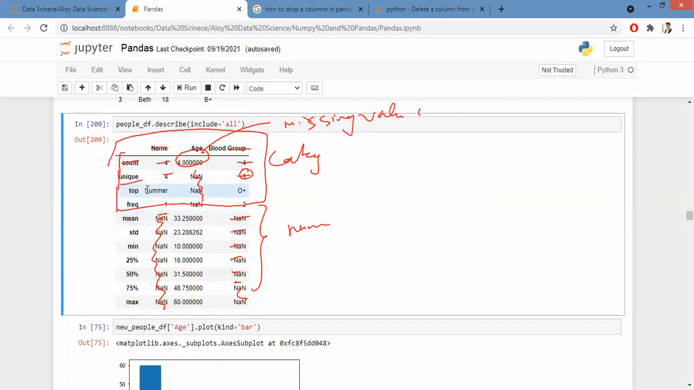Are you guys with me? Yes, sir. Sir, top is same as mode, right? Top is same as mode. Yes. Okay. Now coming to the numerical, you have your mean here.